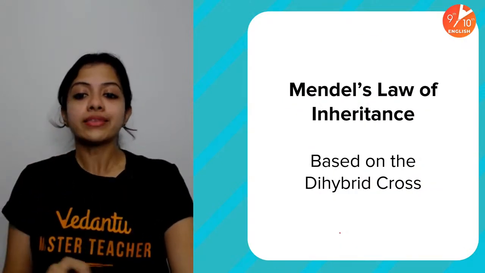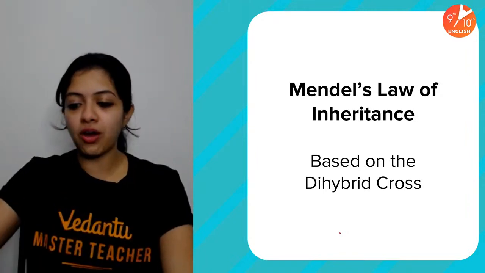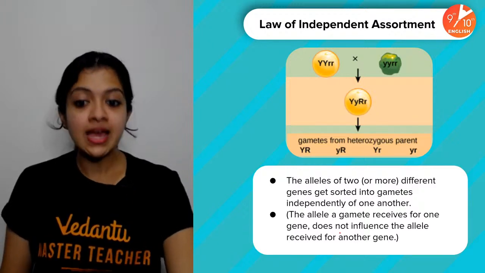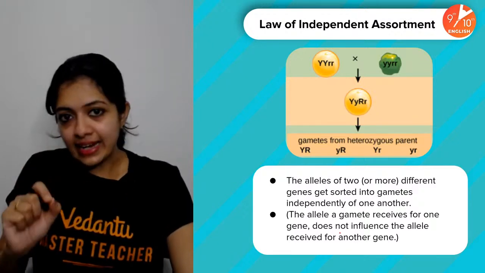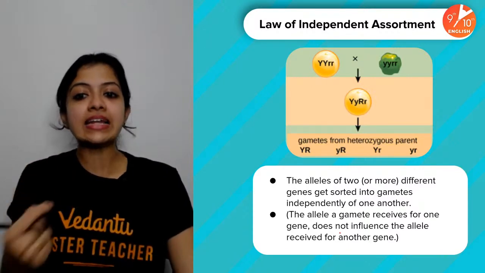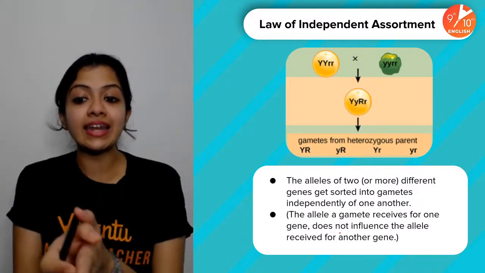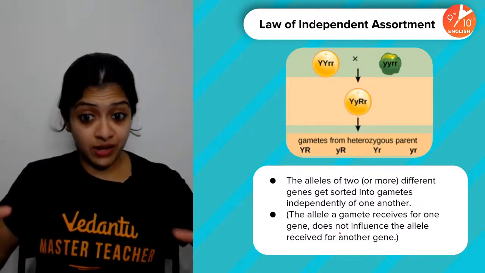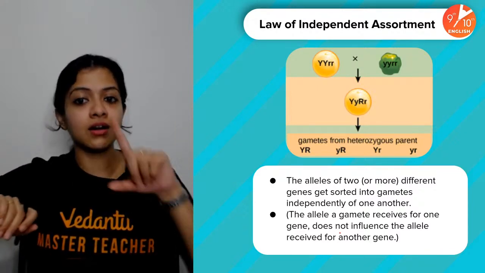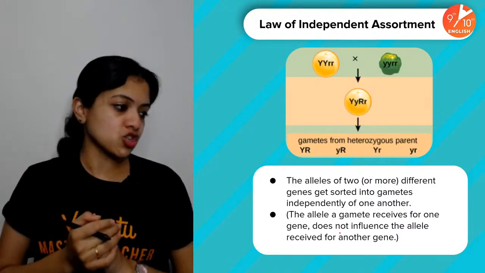So there we go, the law of inheritance based on the dihybrid cross, and Sanskriti has already broken the suspense. It is called the law of independent assortment. According to this, the allele that a gamete receives for one gene does not influence the allele received for another gene. So what we are trying to say is that the alleles of two or more different genes get sorted into gametes independently of one another. Obviously, this is a law that can be based only on dihybrid cross.